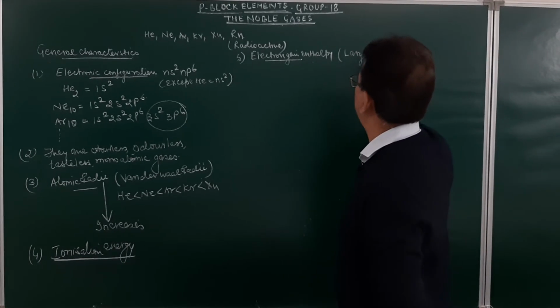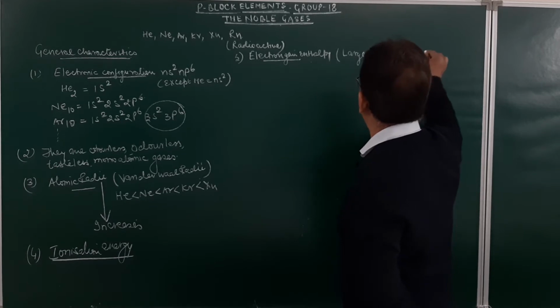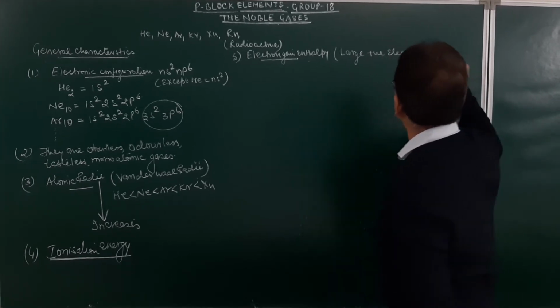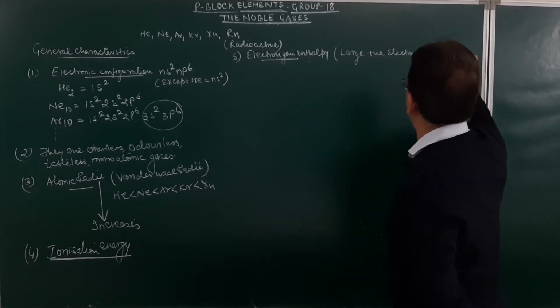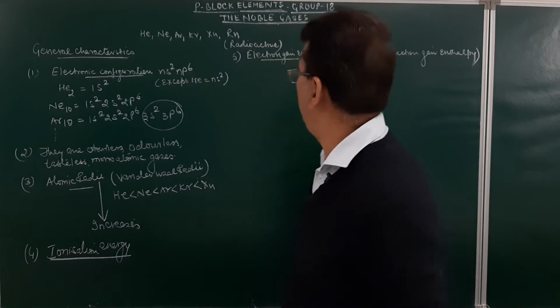They have a large positive electron gain enthalpy. Why do they have a large positive electron gain enthalpy?